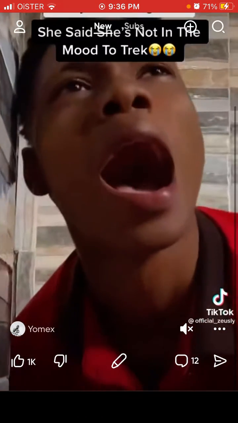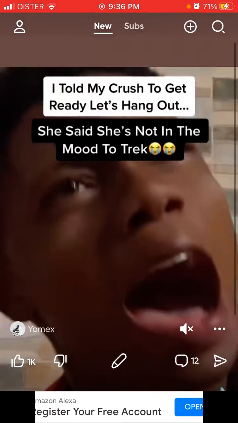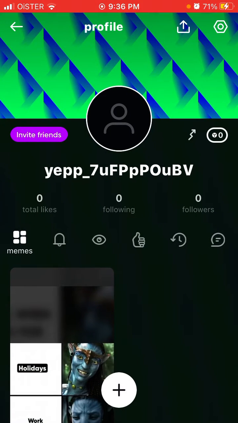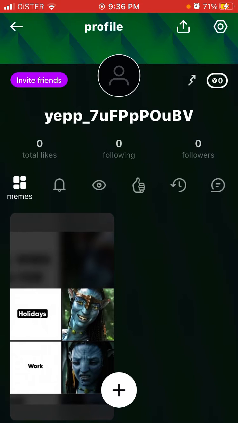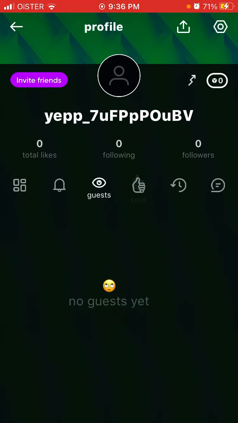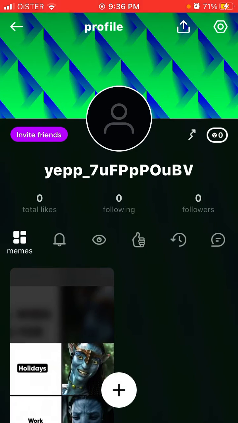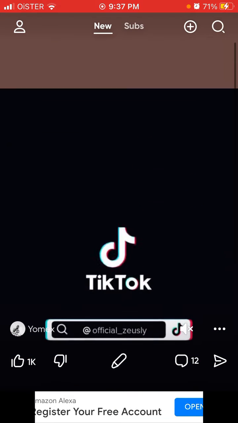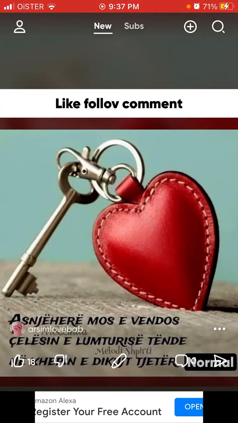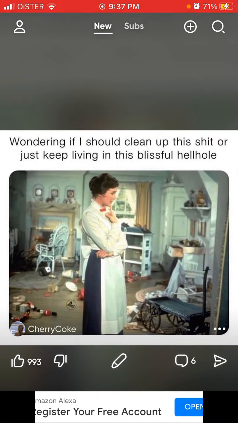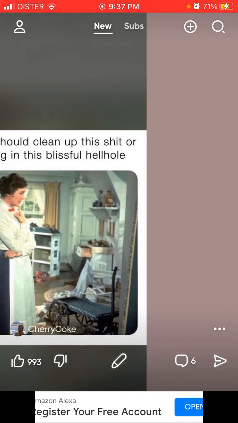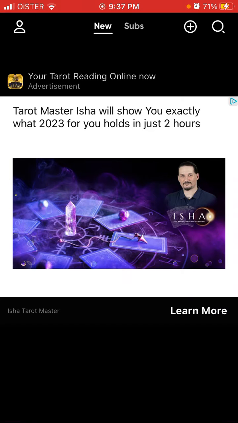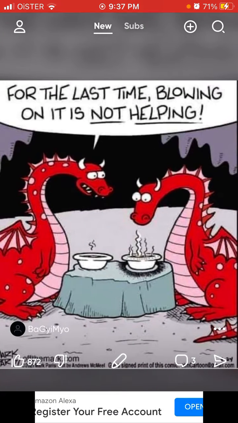So yeah, you can just swipe through the feed. Okay, wait. So here you just have your content. You can see all your likes, you can see your feed, you can see all your own memes. You just swipe right to scroll. It's not like on TikTok, but it's basically like TikTok for memes. You can like some memes.